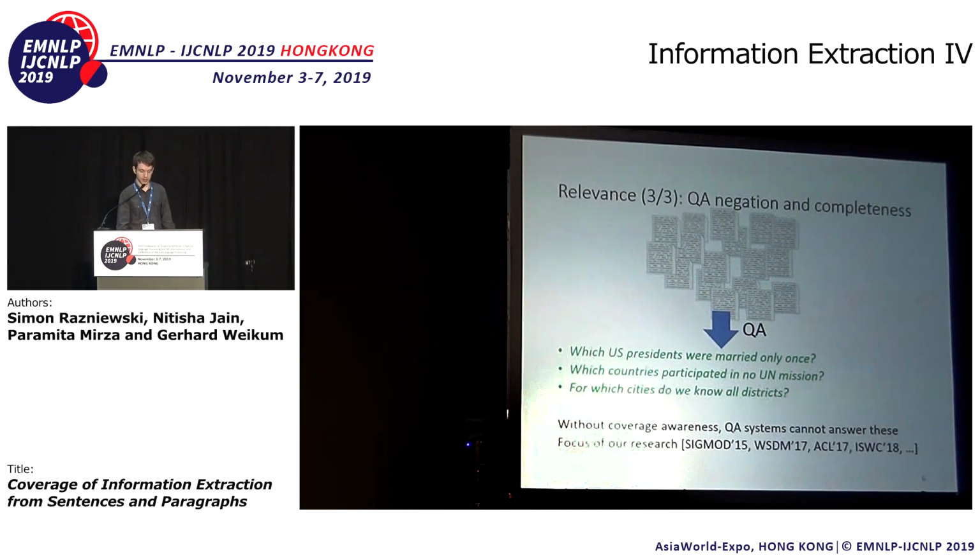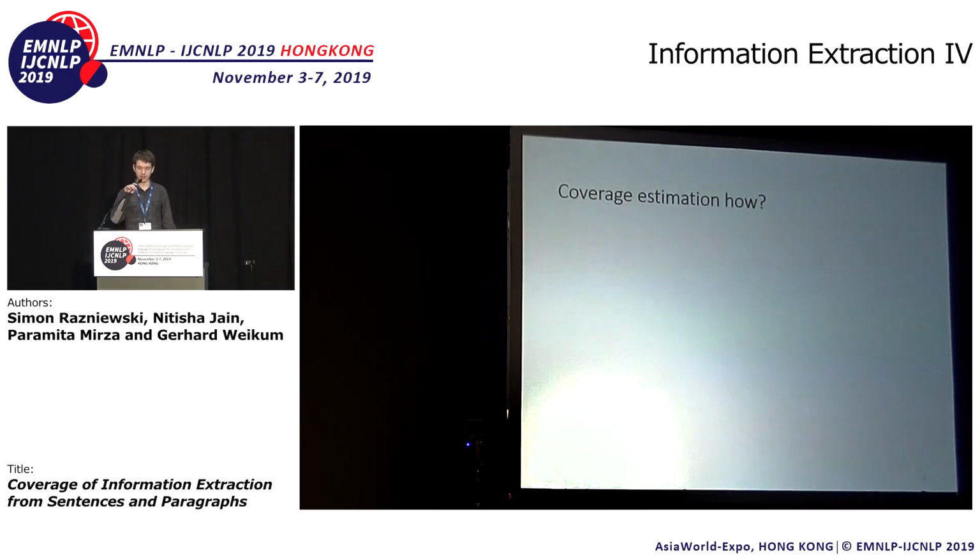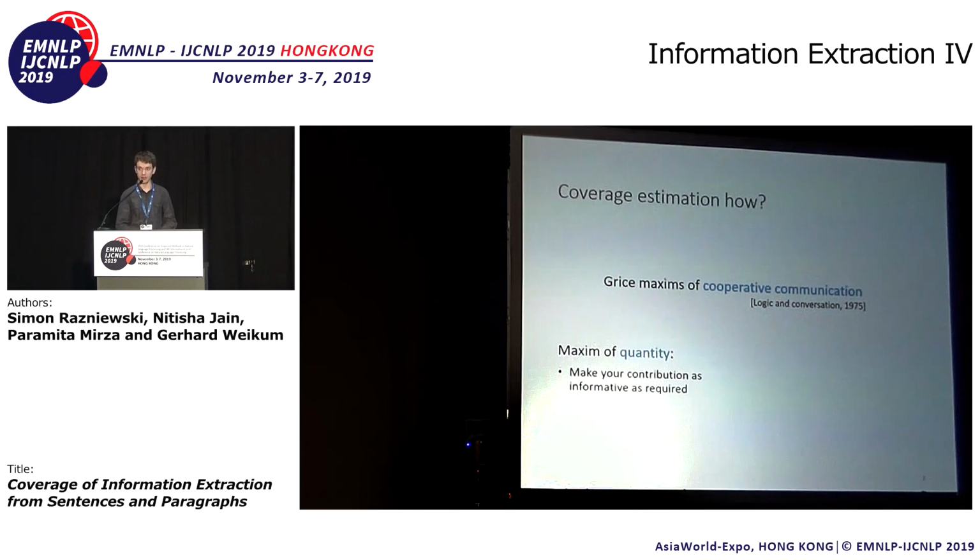So that's the motivation. Then how can we actually do coverage estimation? Our approach is based in linguistic theory, Grice's maxims of cooperative communication. In particular, two maxims. The maxim of quantity says that, in general, when we communicate, we want to make our contribution as informative as required. So when we talk about children of Obama, if he has three daughters, we would say that there are three. We wouldn't just say there are two, although logically it's not wrong to say he has two daughters when he has three, but usually we convey the maximal information relevant in the context.